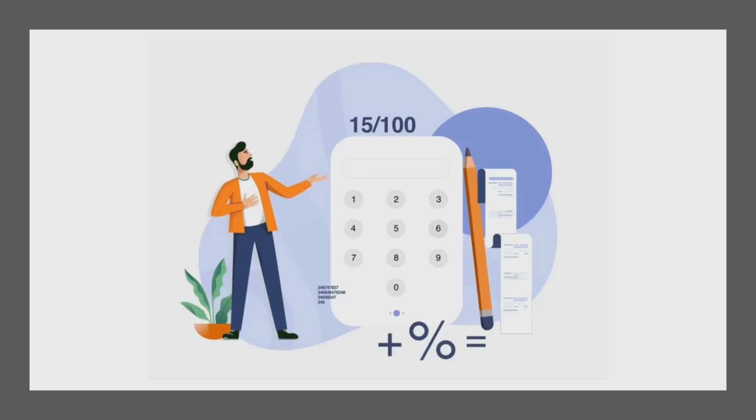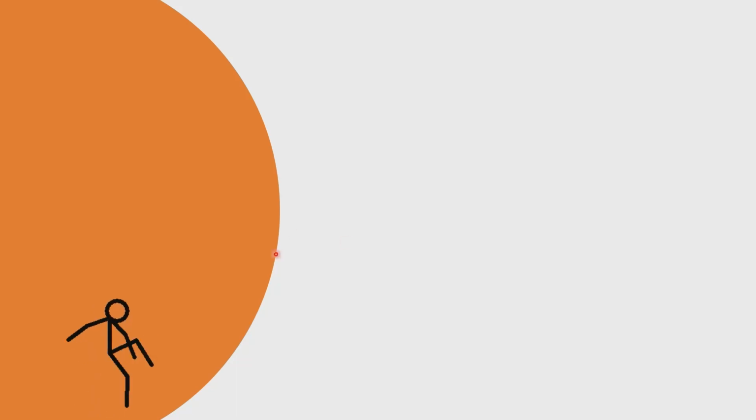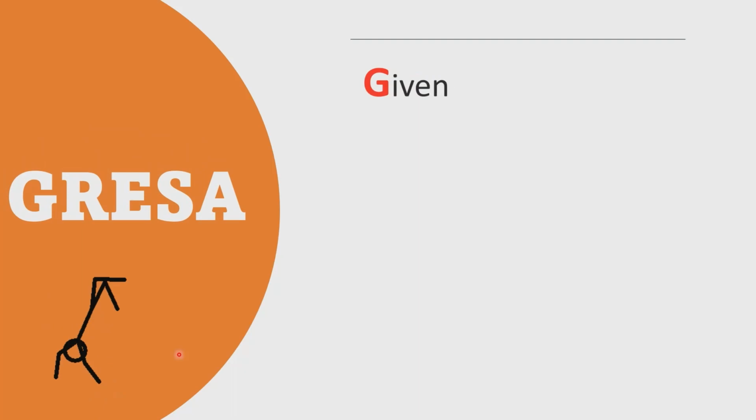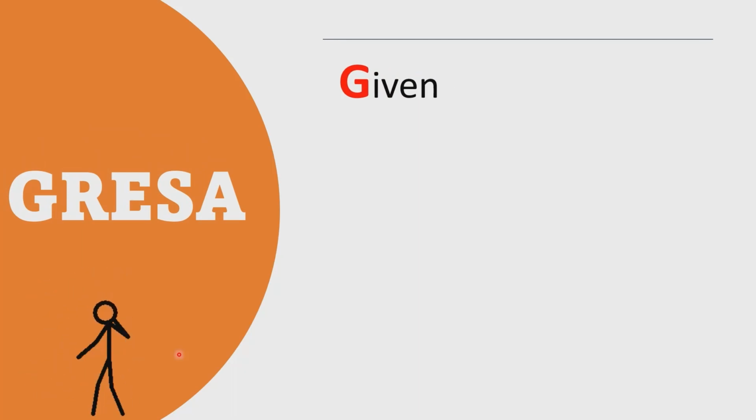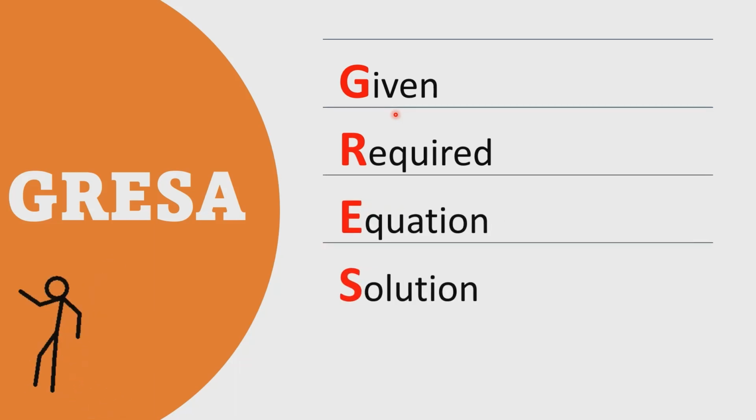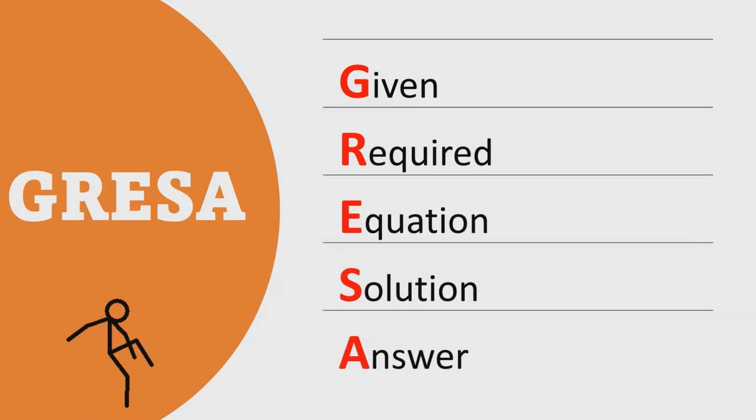So, for this, make sure that you have your paper, your ball pen, your marker, and your calculator that you're going to use in solving problem. So, let us proceed. We know that we're going to solve problems, and I always want you to use this very helpful mnemonic. So that is GRESA. So GRESA again is a mnemonic that requires to find the given, required, equation, solution, and the answer.